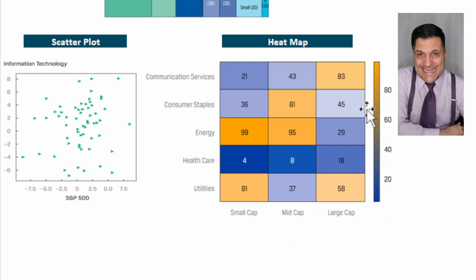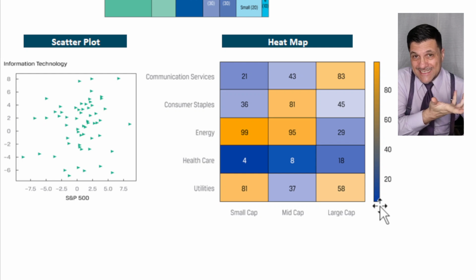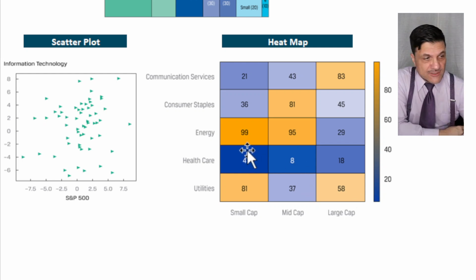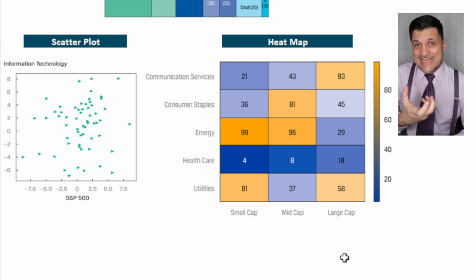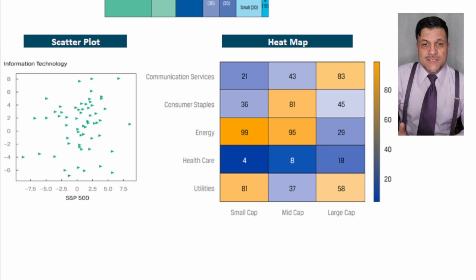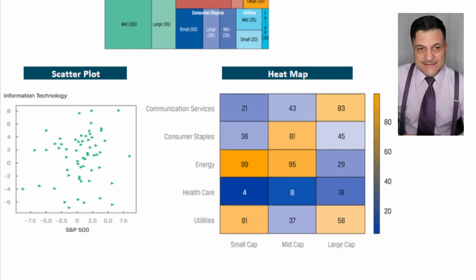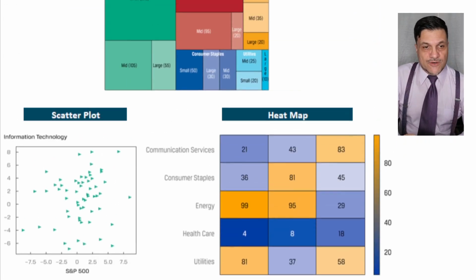Finally, the heat map. The heat map gives the intensity based on colors. The closer to orange, the more heat; the closer to blue, the less heat, cold. So cold means low numbers. Look at number 4. Look how blue the number 4 is. Look how yellowish the 99 is. So that also gives you some understanding. I find it difficult for those questions to be in the exam as an image, but they could ask you questions about the graph, where or how to use it. They describe a situation and ask which would be the best graphic representation for that. So it's worth taking a look.